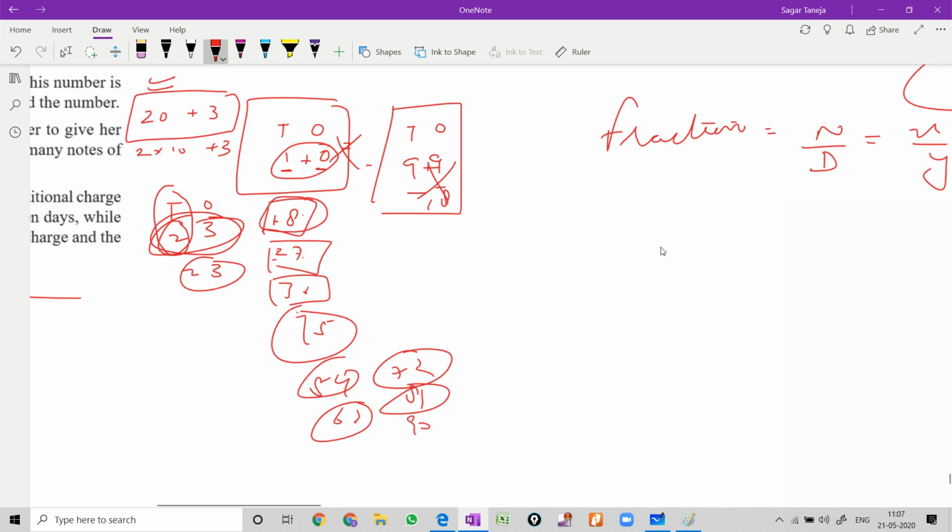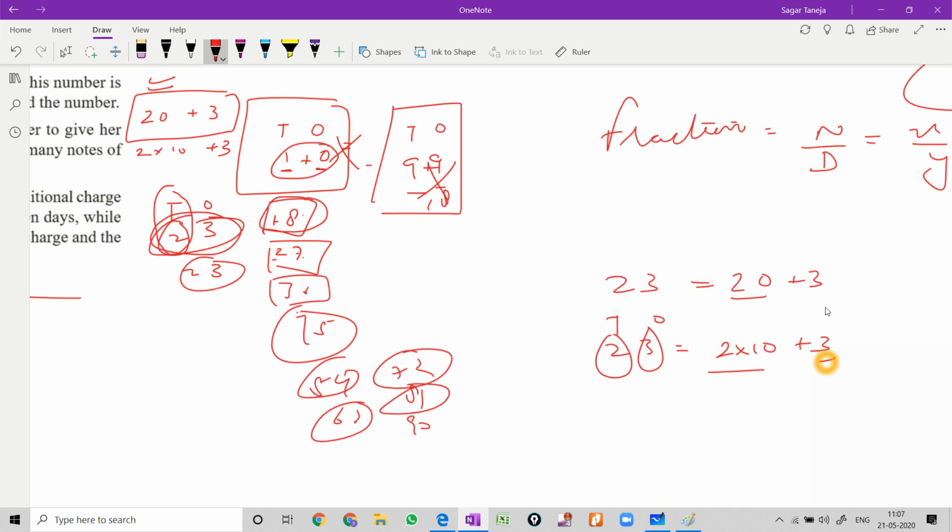This is a very simple equation. See this, 23 in expanded form. We have done this in very lower grades, third and fourth, I guess, where you write the expanded form, and you have done it like this, 20 plus 3, or like this also, 2 into 10 plus 3. Means the tens digit multiplied by 10, then added with the ones digit. So this is all 20 plus 3.